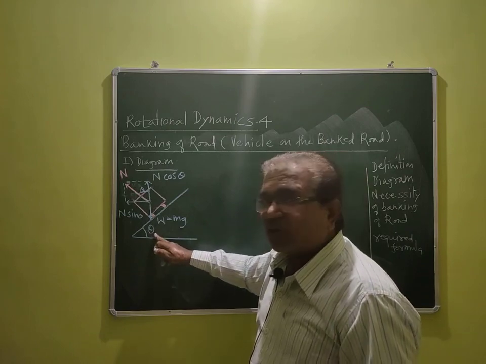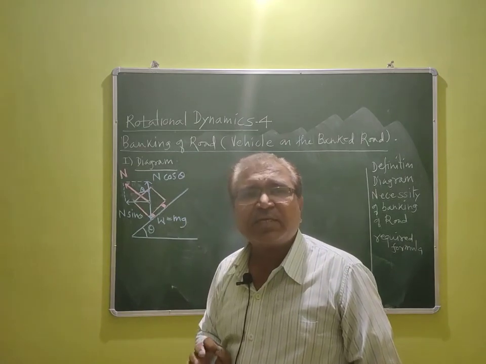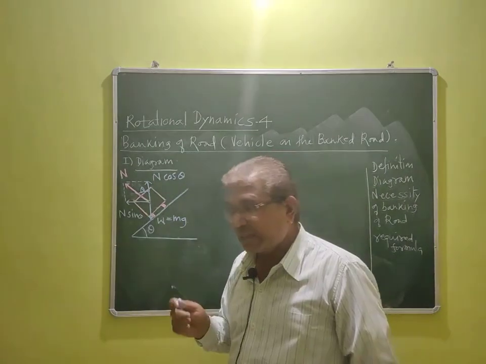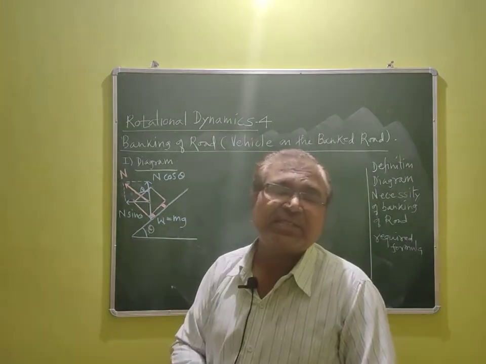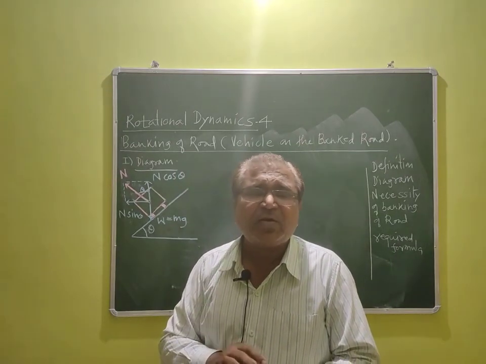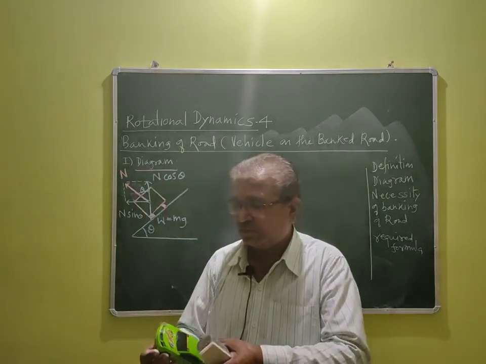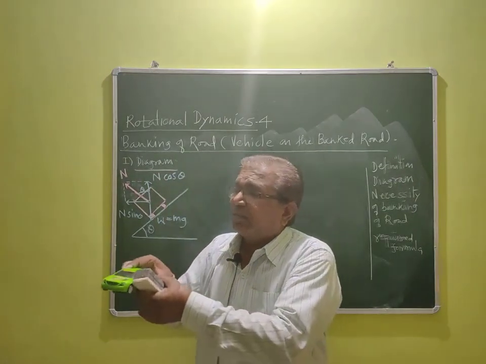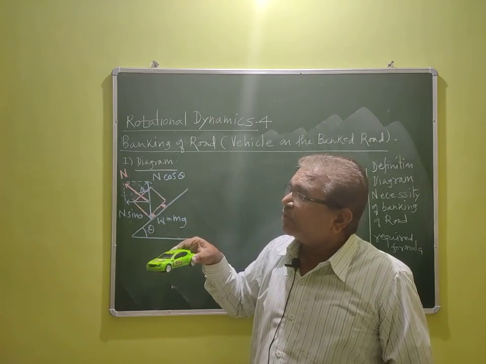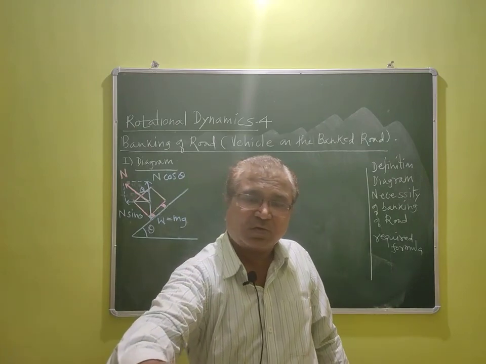This theta is called the angle of banking, or it is also called the banking angle. So what is banking of road? That is the most essential part that now we will have to see. Suppose this is a car, and in the last application we have learned this car is turning on a horizontal curved road like this.